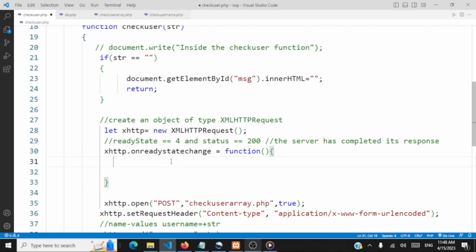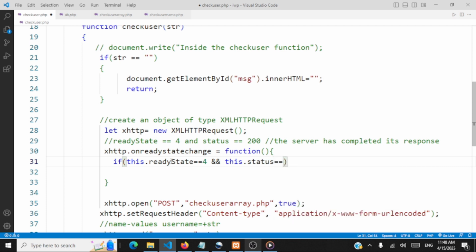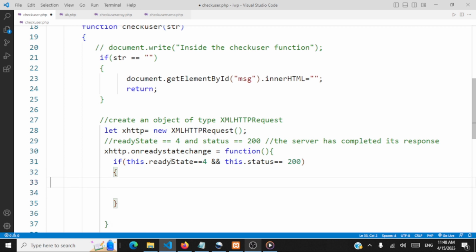So inside this function, what we are going to check is whether the object dot readyState, which is a variable of the class XMLHttpRequest, has attained 4 as the value, and this dot status, whether the attribute status has achieved 200. Then it means the server response is done, and we'll be populating the response back to the user using the label.